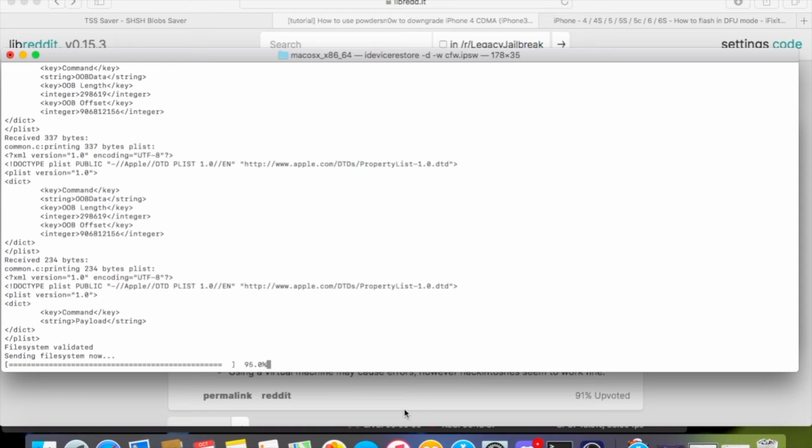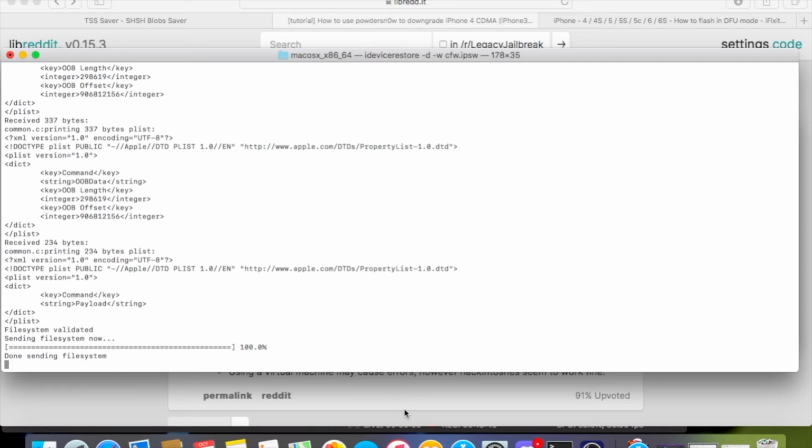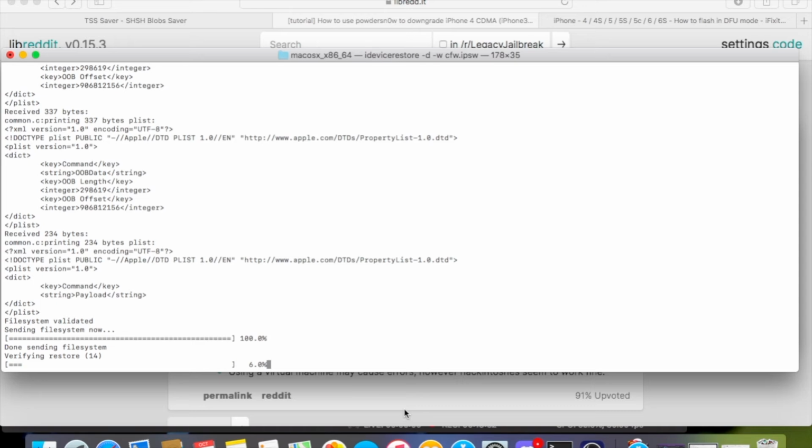Cydia is installed. Actually, I don't even think Cydia is installed. I think Cydia is not installed. So it's basically a fresh iOS 6.1.3 install.